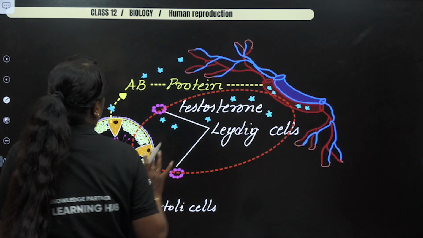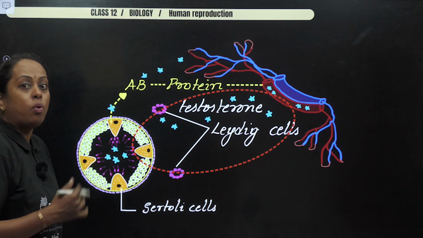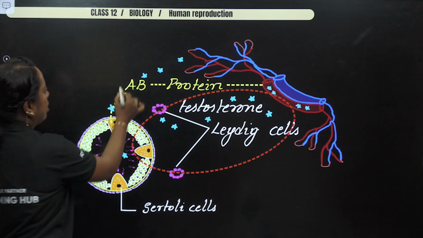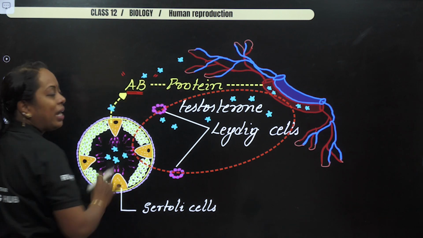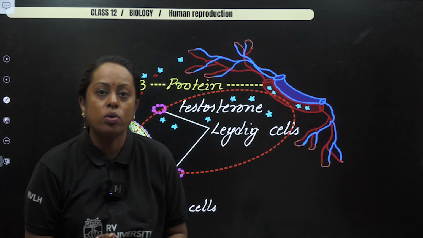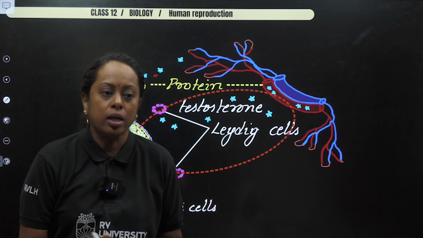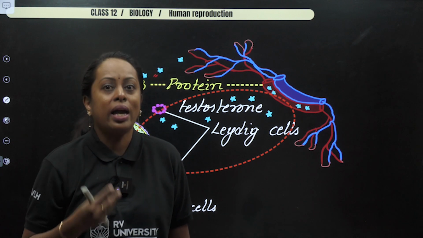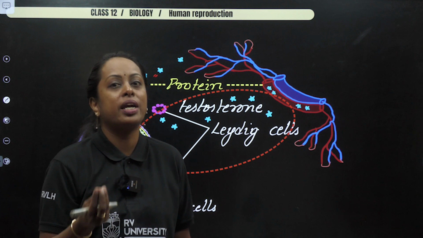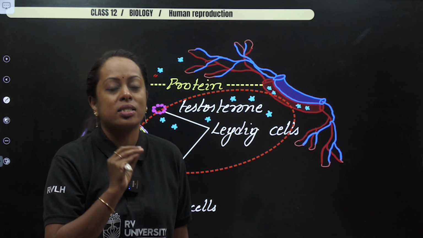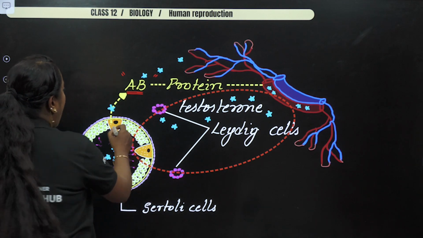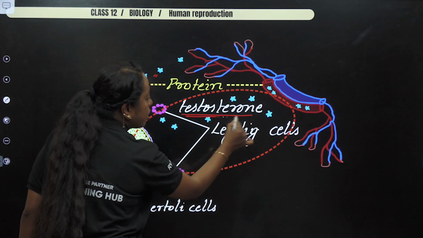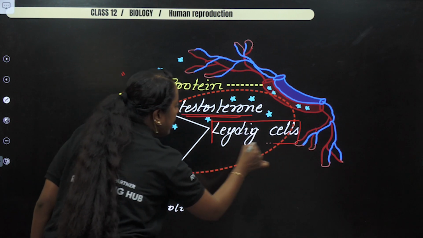Now, let us understand one more important function of this Sertoli cell. Here I have written the letters AB. Now, AB stands for androgen binding protein. So, I am saying the Sertoli cell not only nourishes this particular sperm, it is also producing a special type of protein which is known as AB, that is androgen binding protein. This androgen binding protein is directing the so-called testosterone hormone which is produced by the Leydig cell.